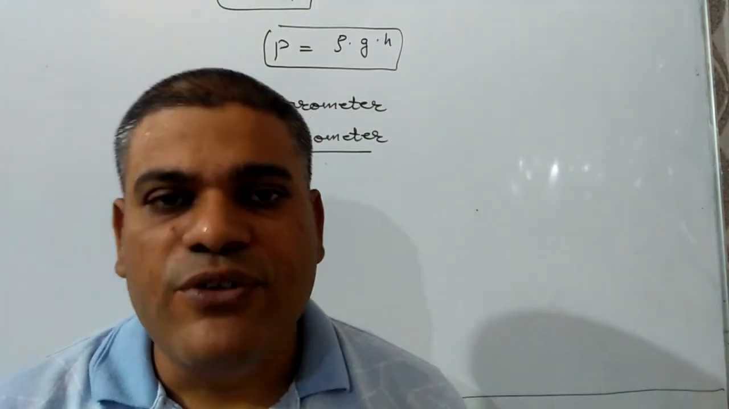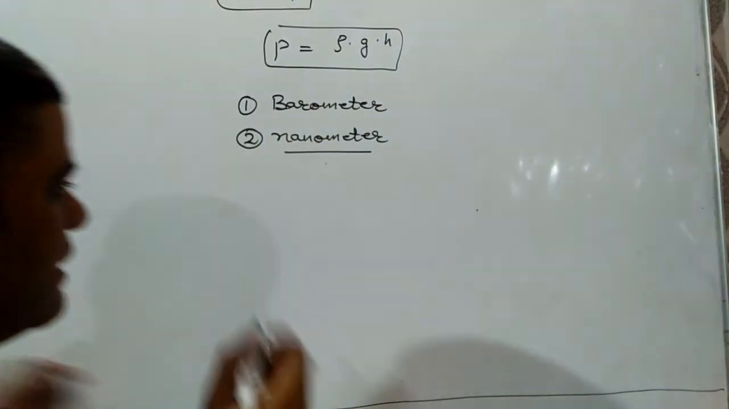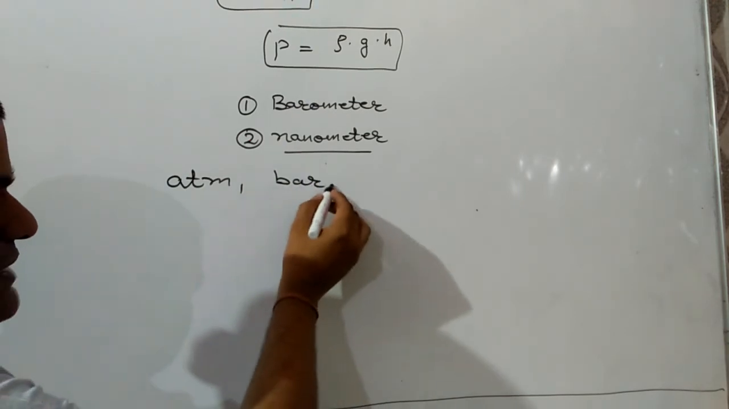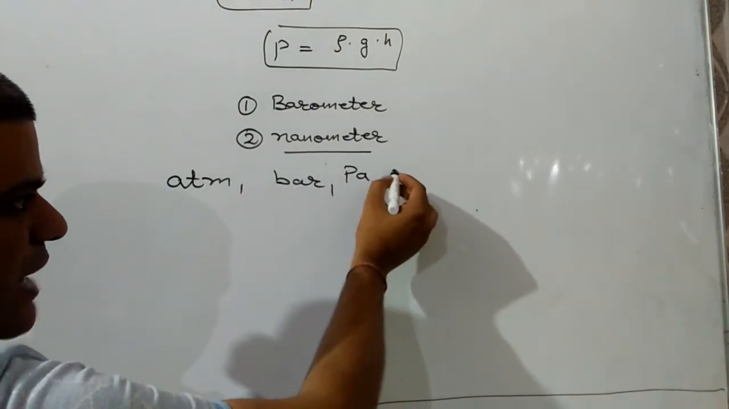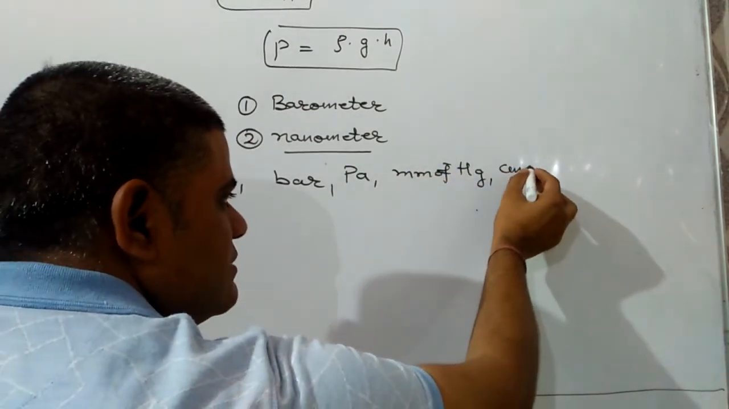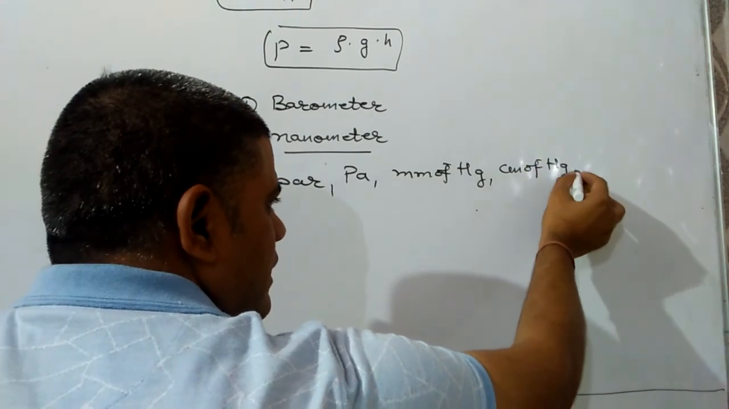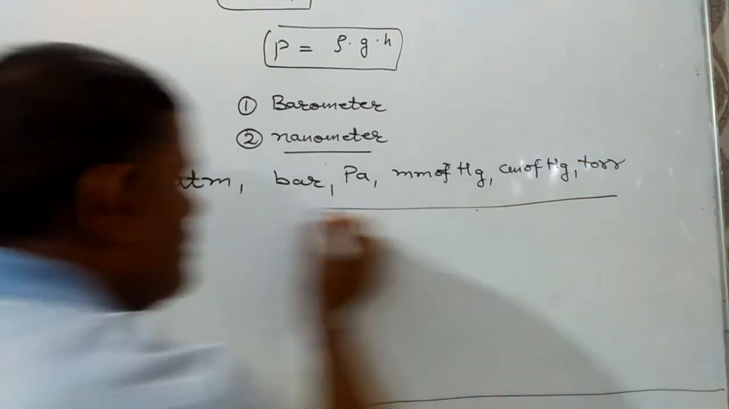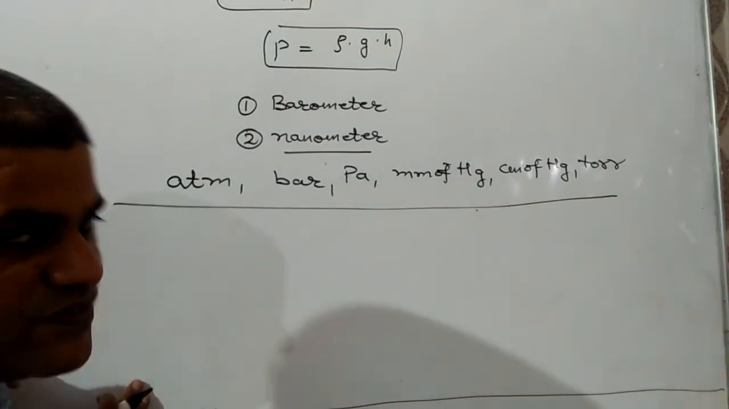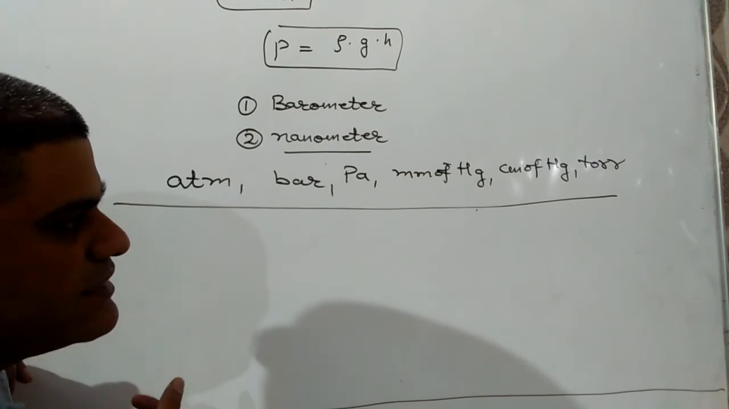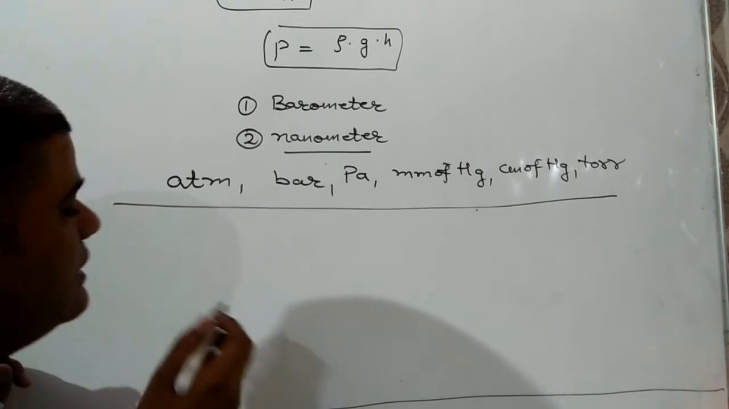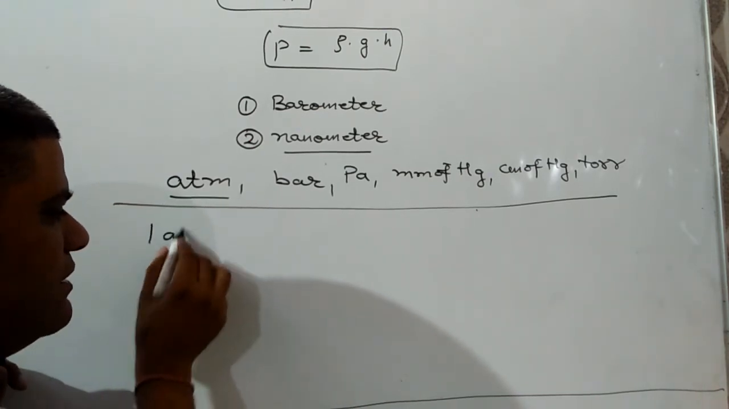So there are different units of pressure which are very important. There are 6 units of pressure. First one is atmosphere, second one is bar, third one is Pascal, fourth one mm of mercury height, centimeter of mercury height, or torr. Then atmosphere is the largest unit.